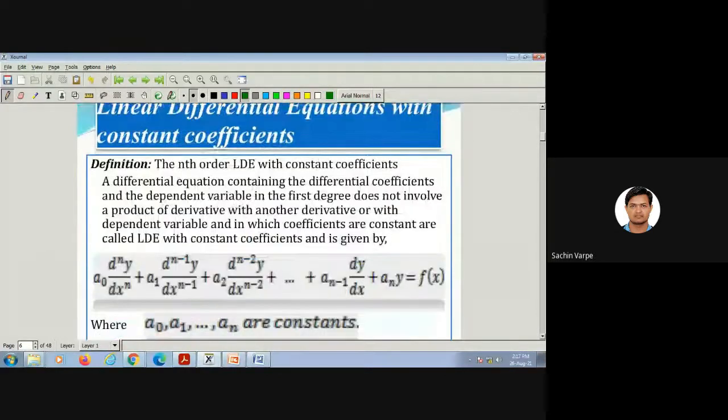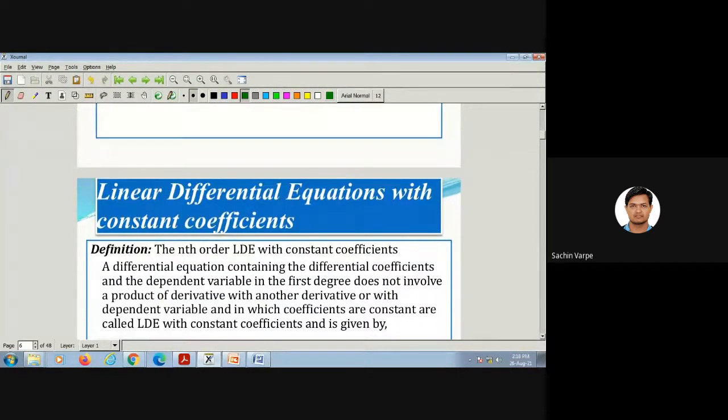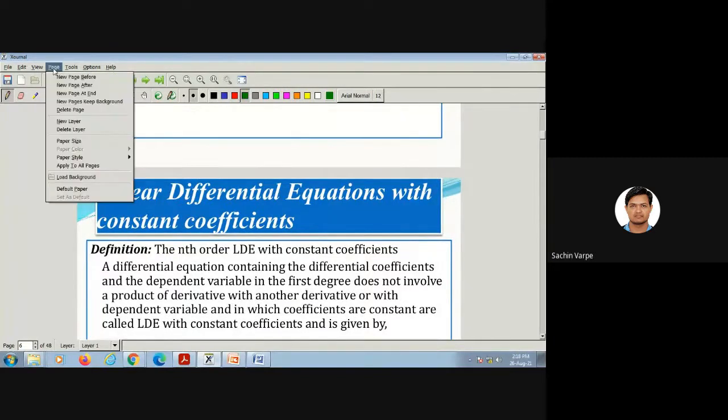Okay, so this is the definition of the linear differential equation with constant coefficient. Let me give you a brief idea how we are going to discuss this unit.